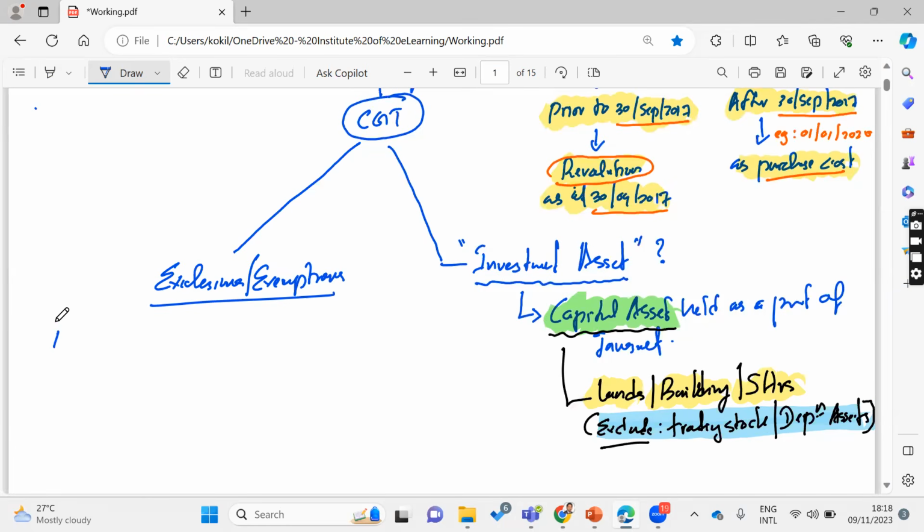The first one is the principal place of residence.